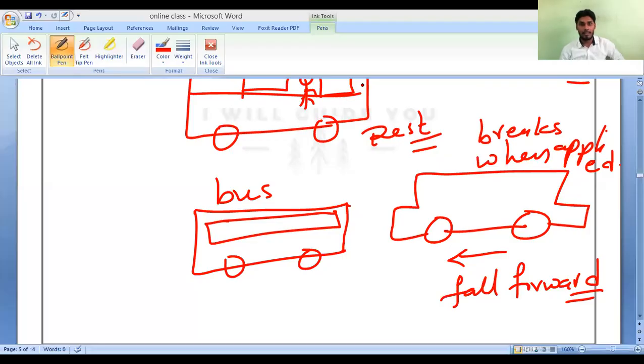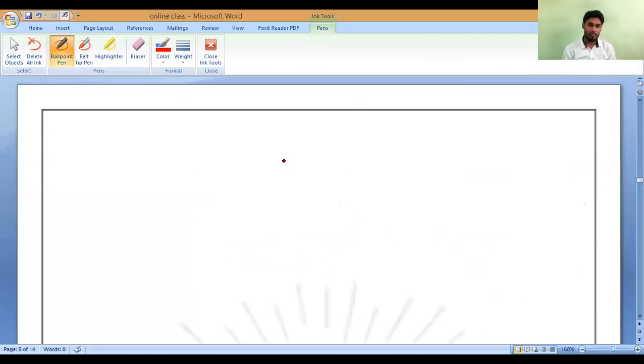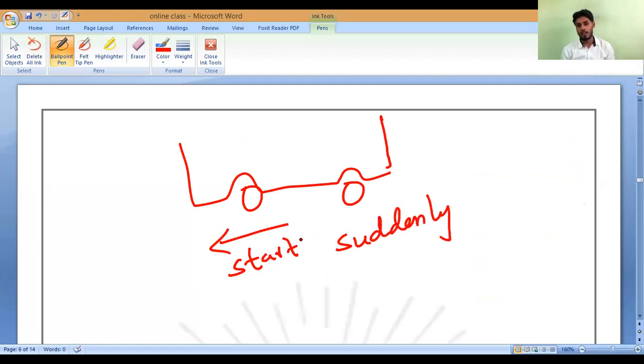I am the person, or you are the person, who is standing in the bus. So this is my bus. Just imagine, I will draw an open bus, so I can easily imagine the bus. Is it okay? So this is my open bus. Now the bus is at rest. It will start moving forward, it will start suddenly. Imagine all of you. Now I am standing inside the bus.